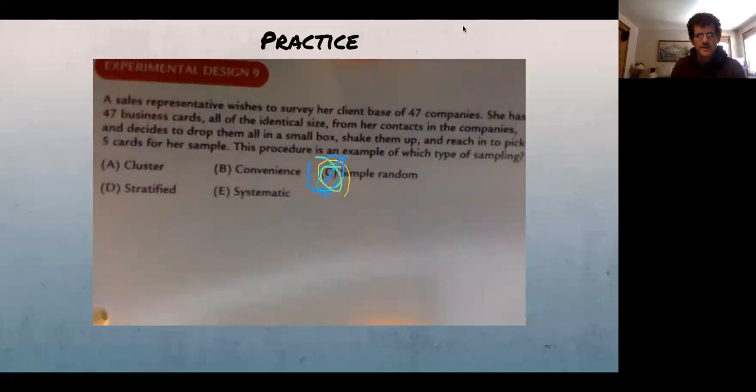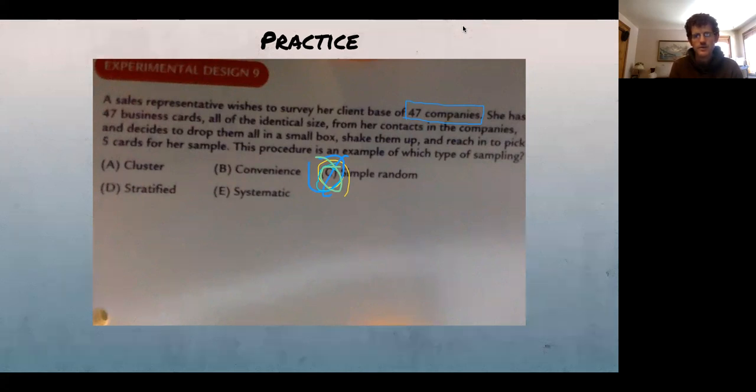But everyone here is saying simple random sample. So simple random is you have all of the, now she's saying 47 business cards, 47 cards, taken the entire sample frame, and you randomly pick, in this case, 5 from it. And the question you need to ask yourself if it's simple random is, does every group of 5 have the same probability of being drawn?